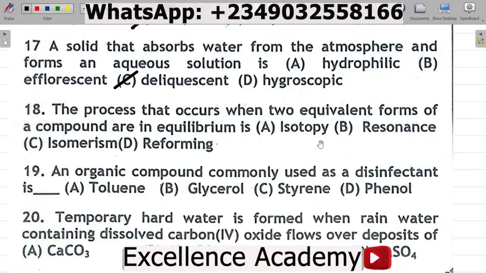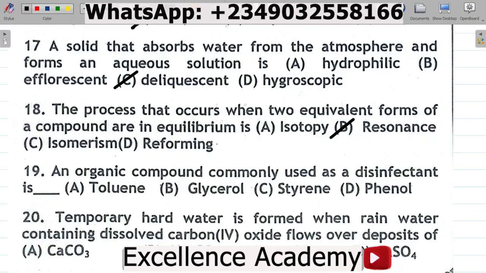When it comes to isomerism, that's the C one here, isomerism involves two or more forms of an element. When it comes to reforming, note that reforming involves the arrangement of molecules, all right? But for resonance, this deals with two forms of a molecule where the chemical connectivity is the same, but the electrons are distributed differently around the structure. So the answer there is B, resonance.